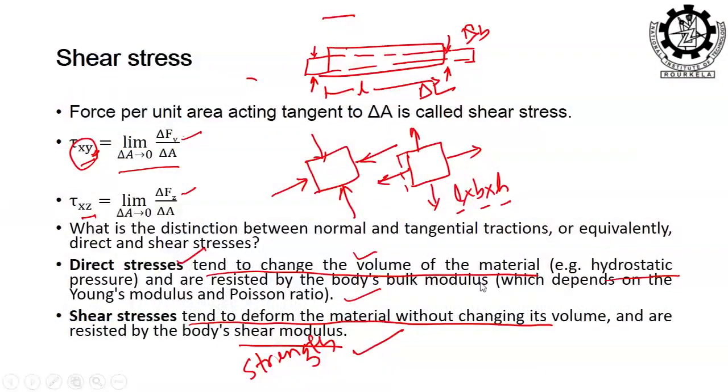So, load bearing capacity is the strength, and deformation capability, how much it may deform. As we just discussed, direct stresses tend to change the volume of the material. You just see the hydrostatic pressure I am applying. In the case of an egg, I cannot apply hydrostatic pressure circumferentially, but if I give a hydrostatic kind of force from pole to pole, if I am compressing, then it will not break. So, when it breaks at a point, the volume is going to change and the whole structure is going to collapse. That is why the volume changes. Just have a look at that in a similar manner.